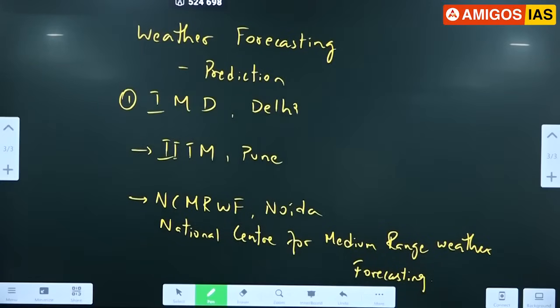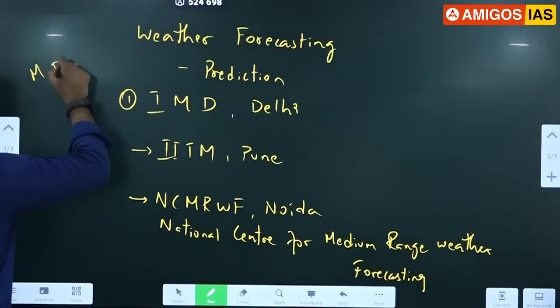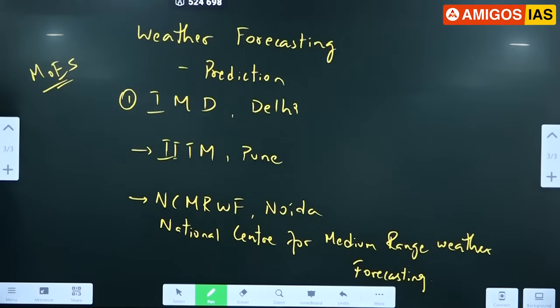So these all come under the Ministry of Earth Science, Government of India, under the supervision of MoES. The National Center for Medium Range Weather Forecasting is based in Noida. All these agencies are responsible for forecasting weather in India.